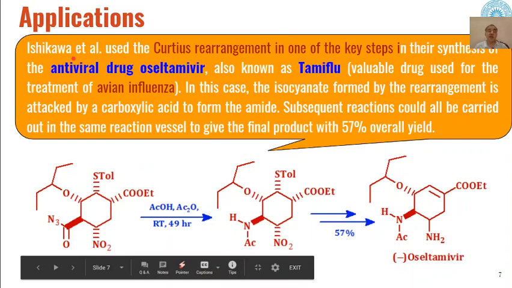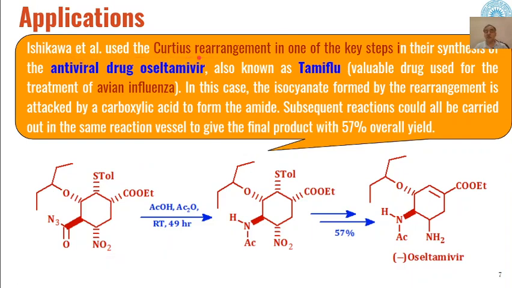Then this is another drug where the Curtius rearrangement is one of the key steps in the synthesis of this drug. So this drug is oseltamivir, which is an antiviral drug. This is also known as Tamiflu, which is very commonly known, and this is used for the treatment of avian influenza.